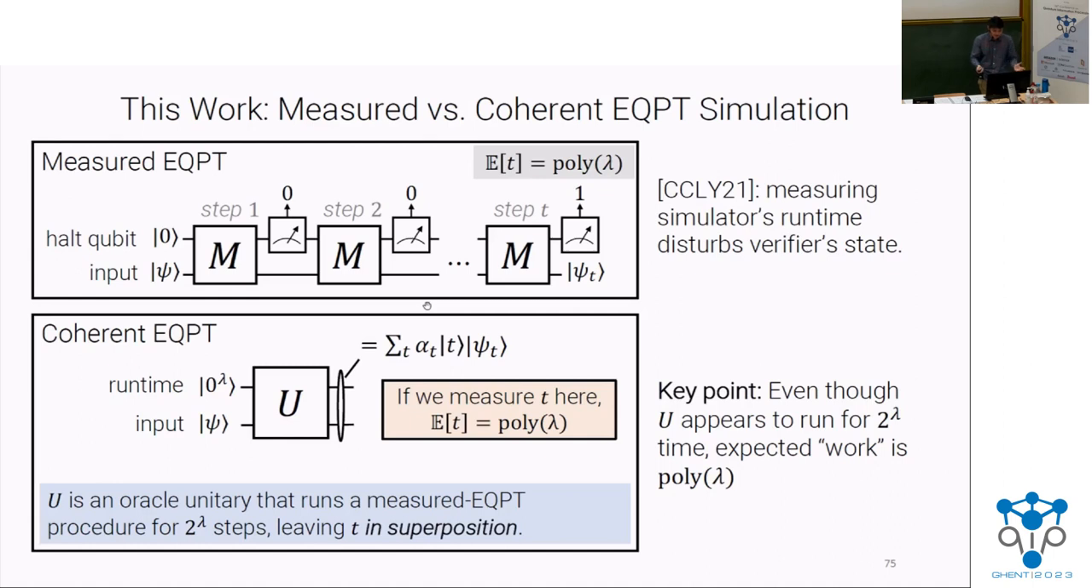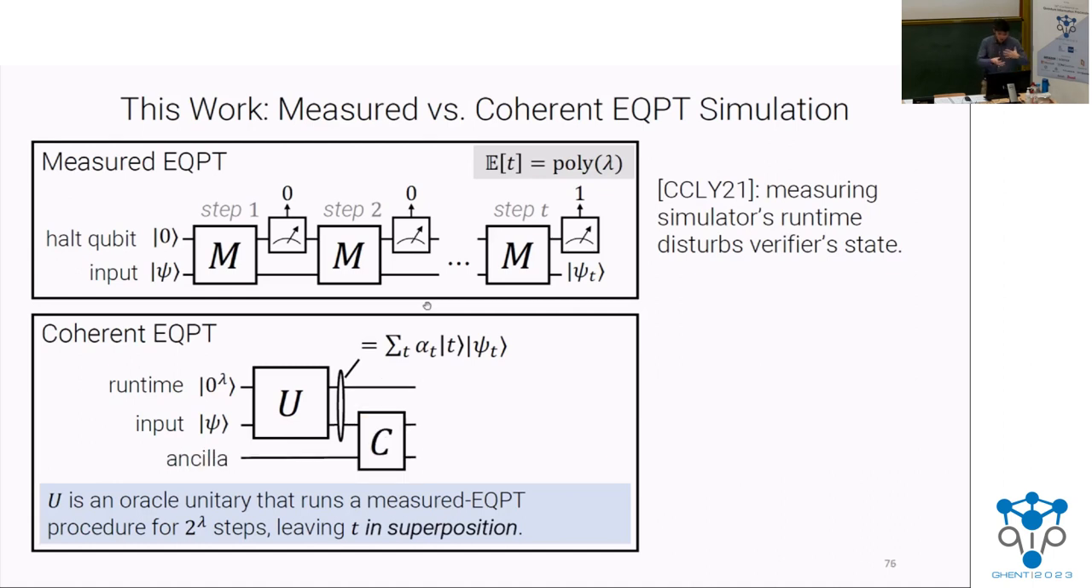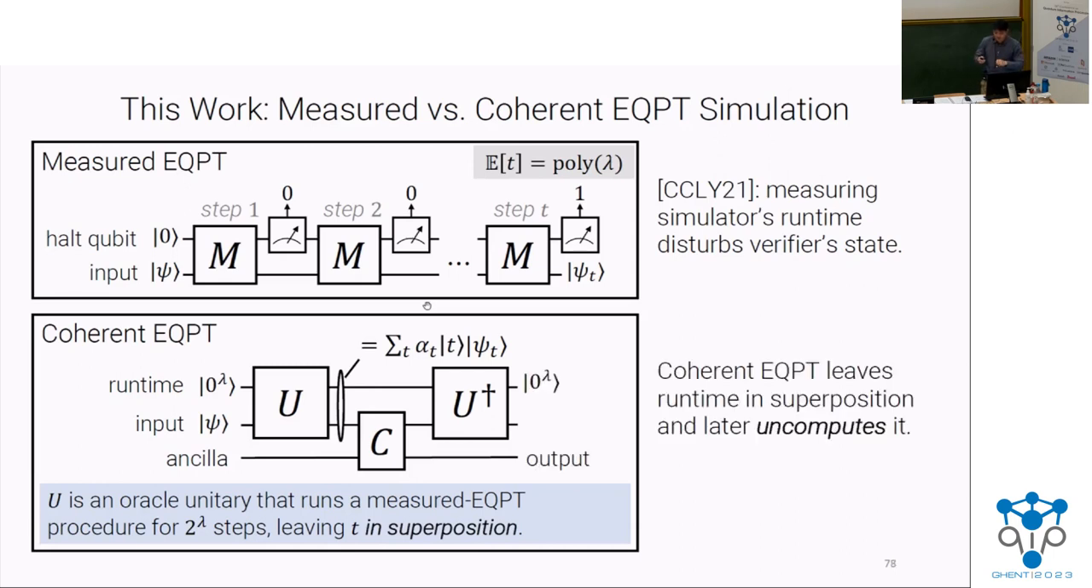So what is this coherent notion? Well, we let you do an arbitrary computation on the input wires. And then crucially, later you can query the oracle again to erase the runtime. So you leave the runtime in superposition, maybe extract the output that you want from the computation, and then later run the inverse of U and erase the runtime and set it back to 0. And what we observe is that CCLY's impossibility does not rule out the possibility of coherent EQPT simulation.